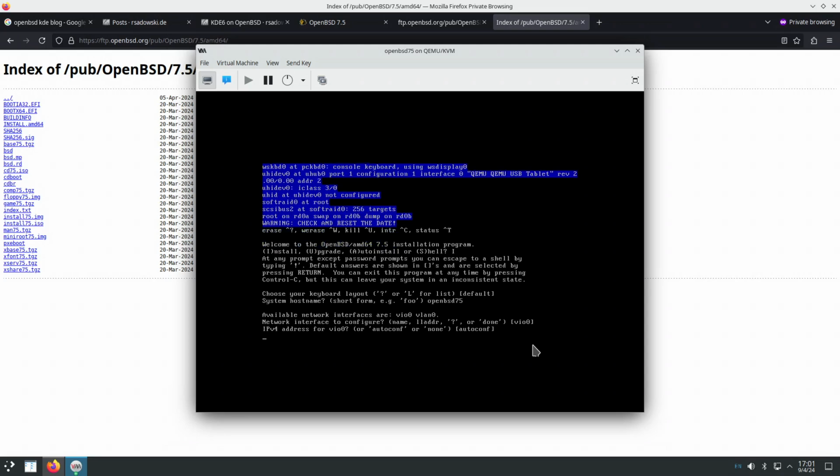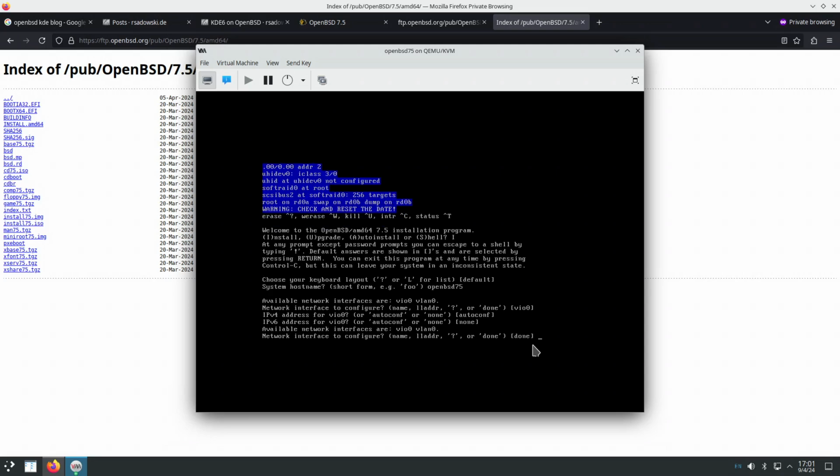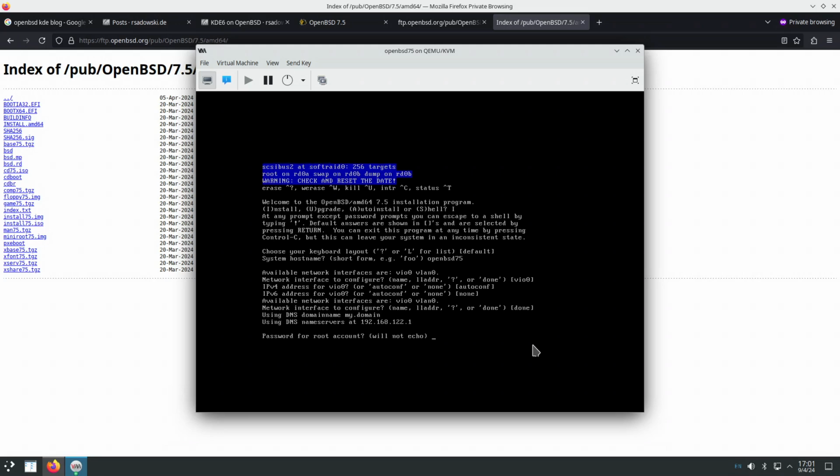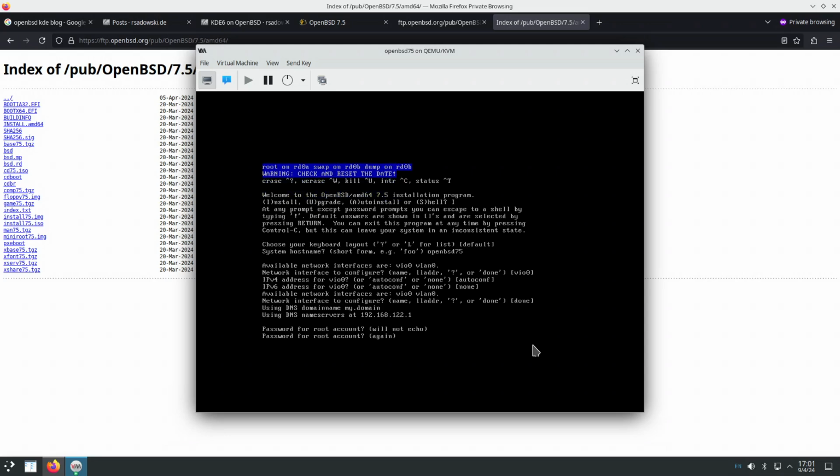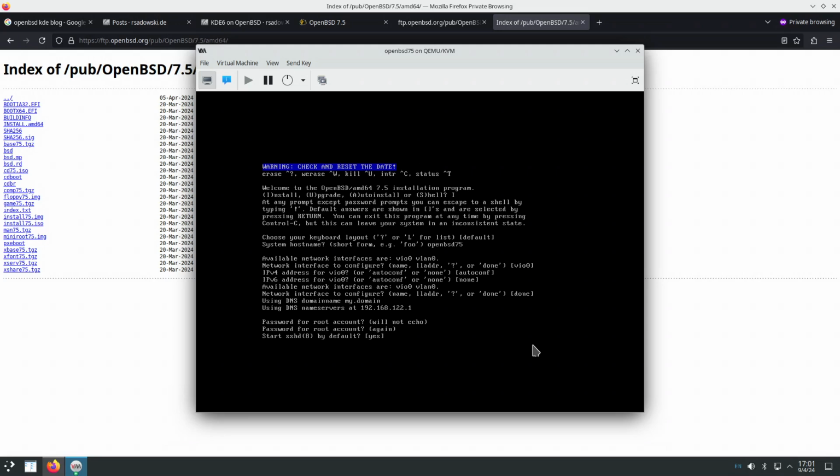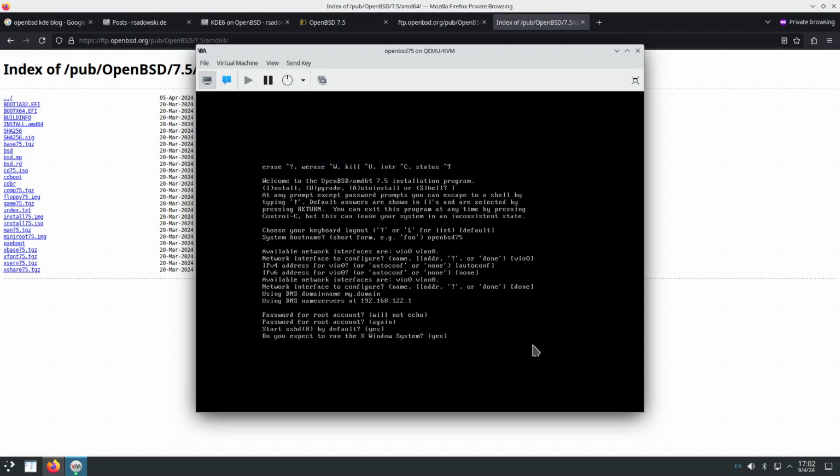IPv4 DHCP. IPv6, no IPv6, please. No other network interface cards. Password for the root account. Start OpenSSH by default, yes.